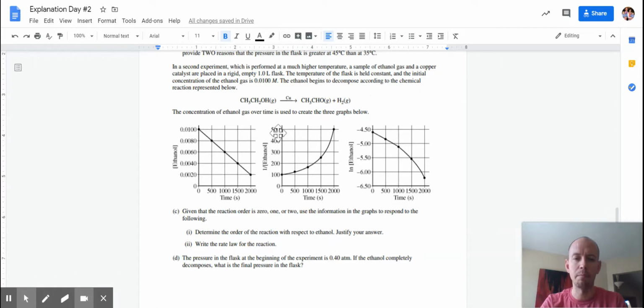So I had 0.4 of this. When that breaks down, it breaks down to 1 of these and 1 of these. So if I have a mole of this, I get 2 moles. Or if I have 0.4 moles, it would be 0.4 of this and 0.4 of that, which also connects to my atmospheres. So my final is 0.8.